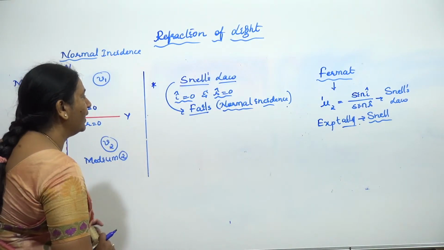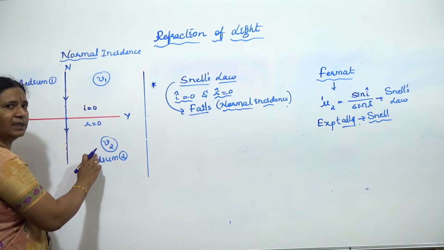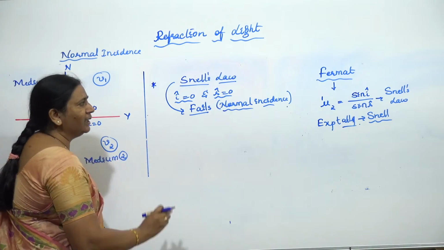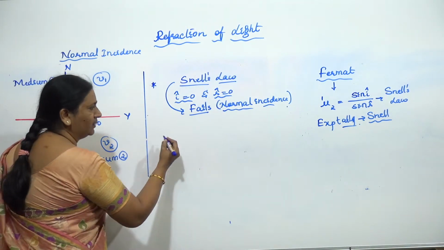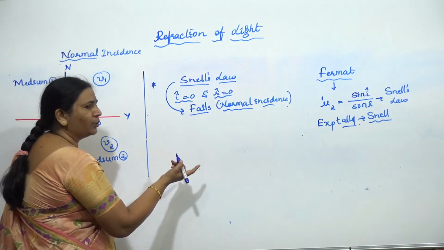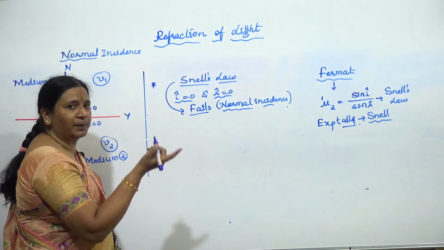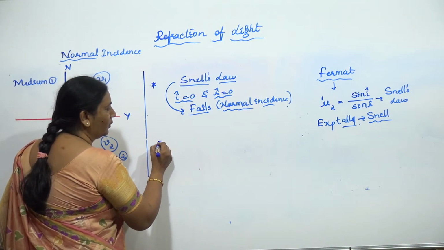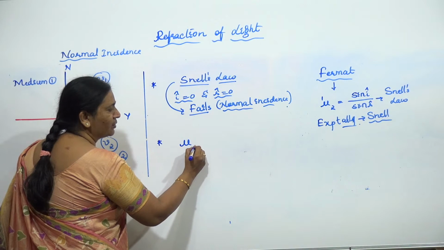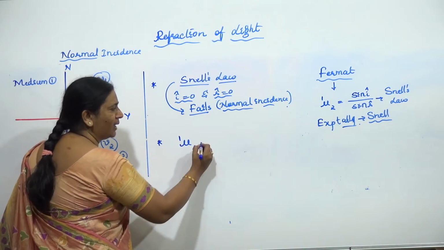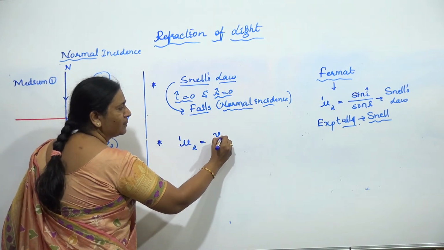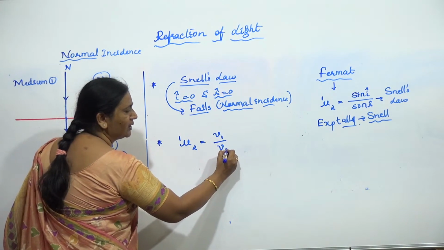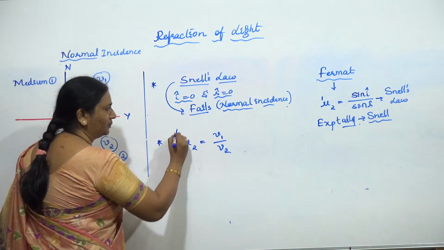Now we are going to define it in terms of the speed of light. When Snell's law fails, we define the new one in terms of velocity. We are going to prove it in wave optics later using wave front theory. So we are defining the same refractive index of the second medium with respect to the first medium as the ratio of the speed of light in the first medium to the speed of light in the second medium.